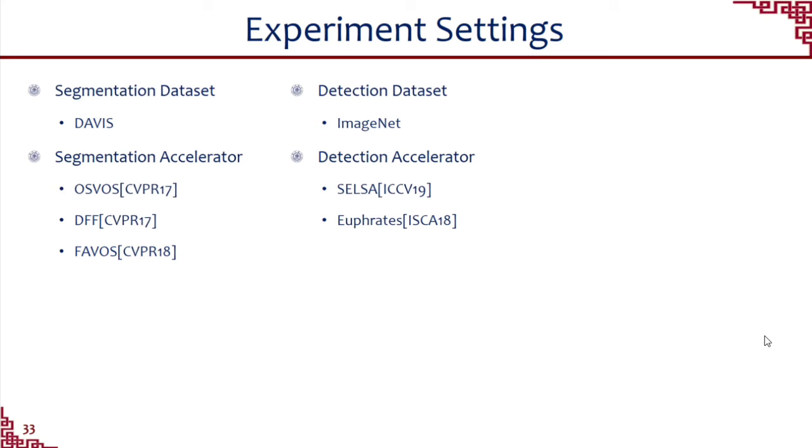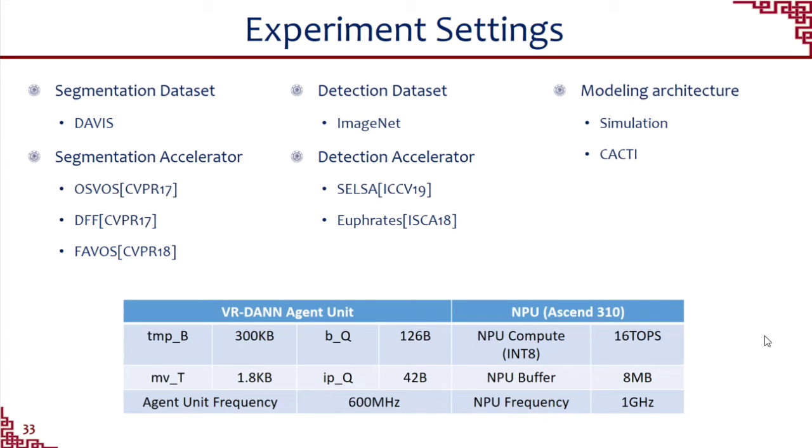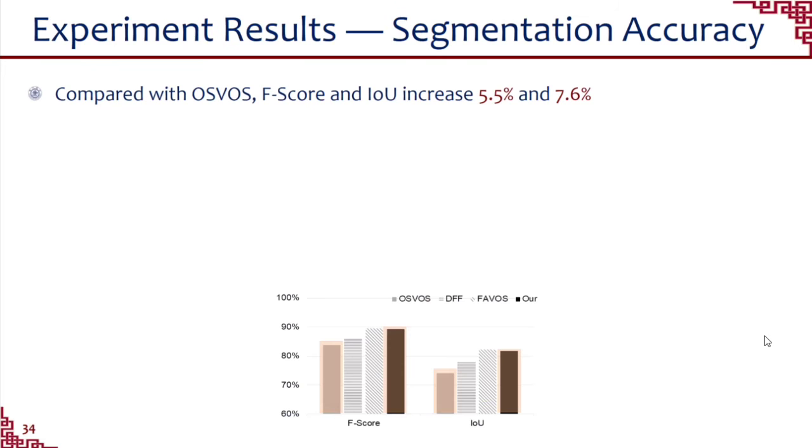Aiming for faster video recognition, DFF and I-frames utilize the temporal information between frames so as to skip part of the computations. Different from those accelerators, our proposed VR-DANN seeks the temporal-spatial information across frames from the video encoder. This information has been well exploited in the recent generation of video encoding standards, such as H.264 and H.265, and we model our proposed architecture by simulation. Let's see the accuracy of all techniques first.